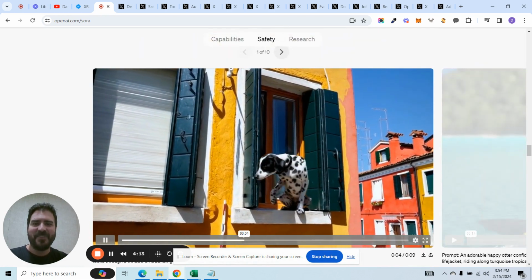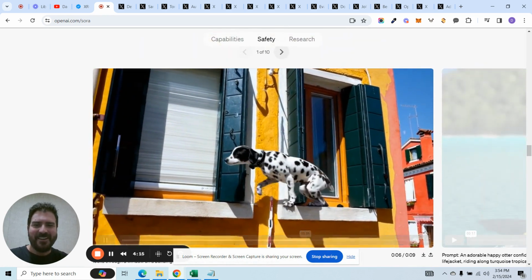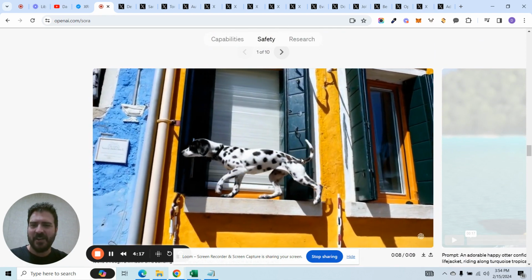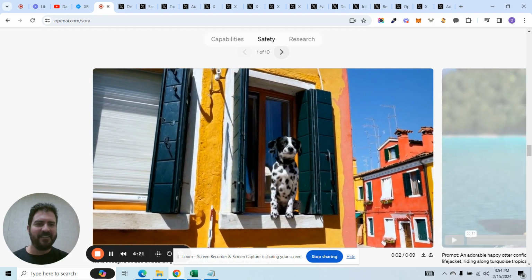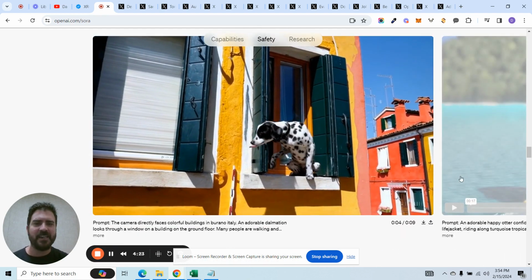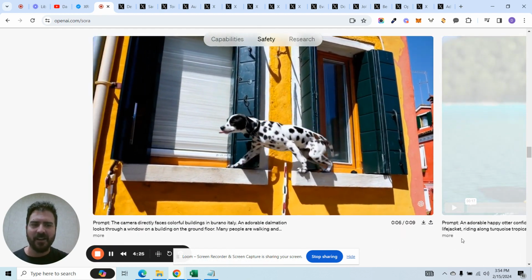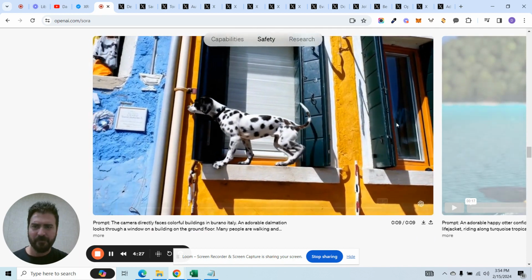Look at this dog. This dog looks completely real. Like, I cannot believe this is AI generated. Again, a little slow on the movement itself, but this city looks like somewhere in Argentina, and it looks like a dog somewhere in Argentina, right?